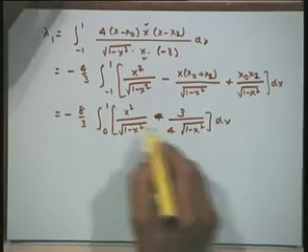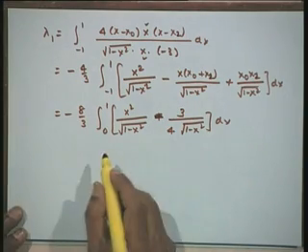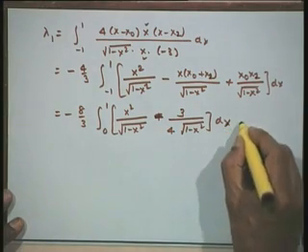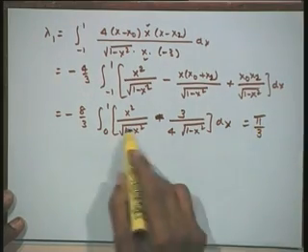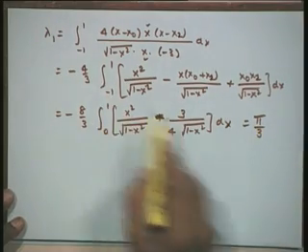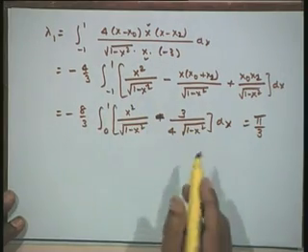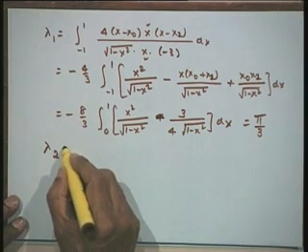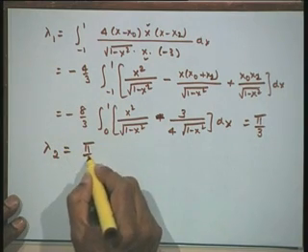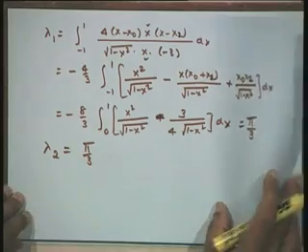Now, both these integrals have been evaluated earlier, so we can simplify this, and the value comes out to be pi by 3. We have evaluated the second integral while finding lambda 0, and the first integral was also evaluated earlier. Lambda 1 comes out to be pi by 3, and now we show that lambda 2 is also equal to pi by 3.